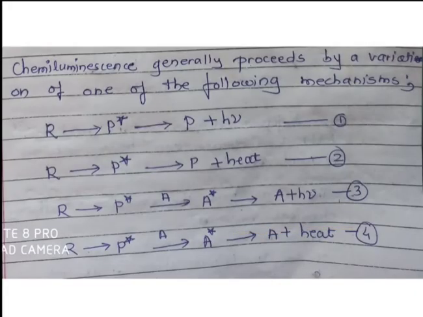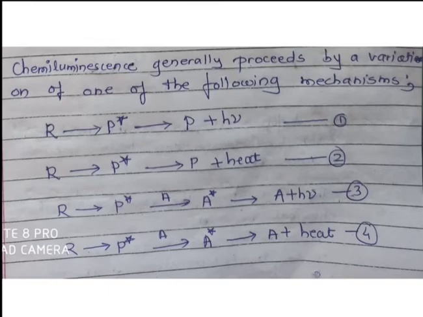Here are the reactions given which are involved in the chemiluminescence. Suppose R is the reactant. When reactant absorbs energy, it goes to the excited state, that means there is a product, and the energy excess is shown by star or the asterisk. When the species comes to the ground state, it emits h nu amount of energy, and the P is the product.